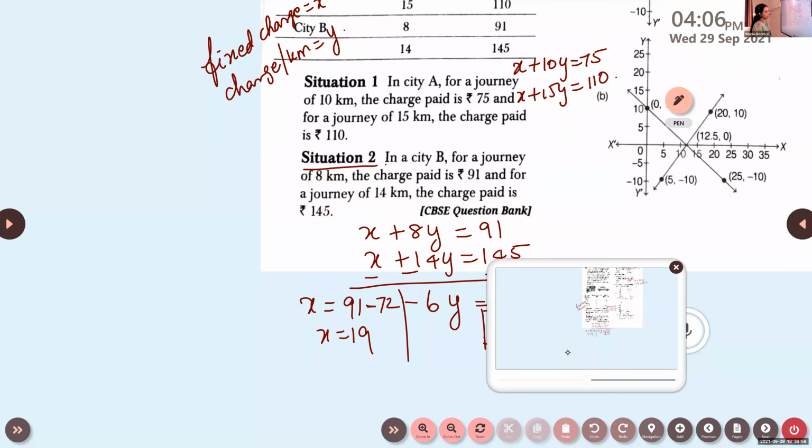Yes, got the answer, Emil? Solved it? Emil?